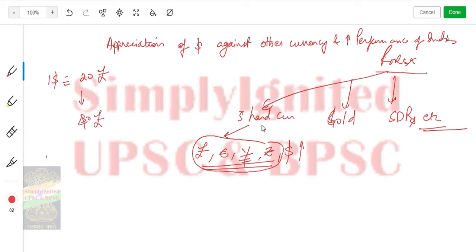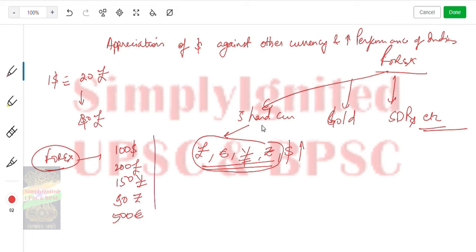Indian forex had, say, $100, 200 pounds, 150 yen, and say 500 euros. This was how the forex reserve of India was. So how will it affect?